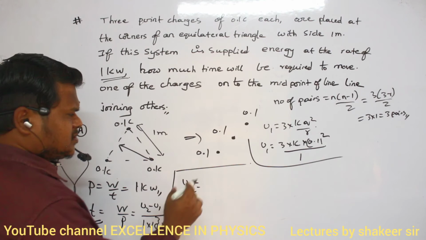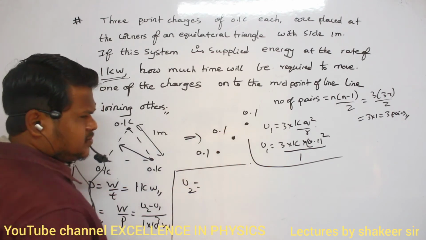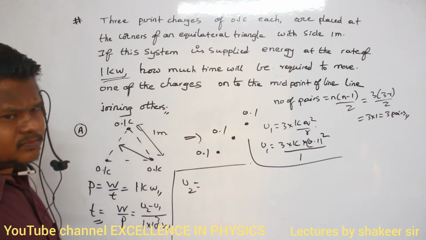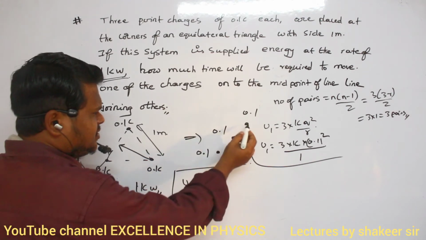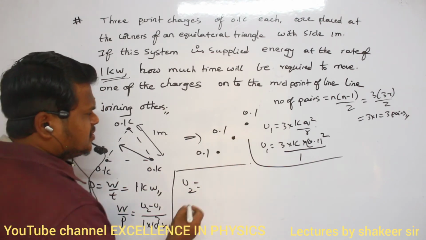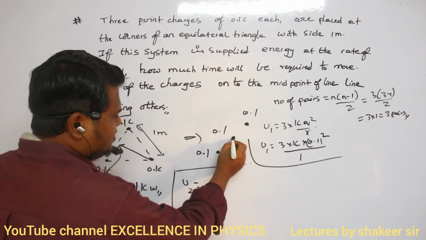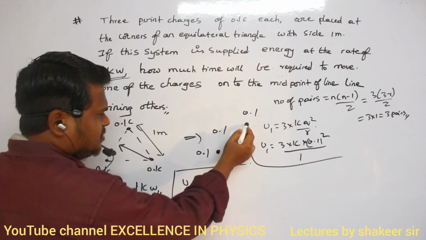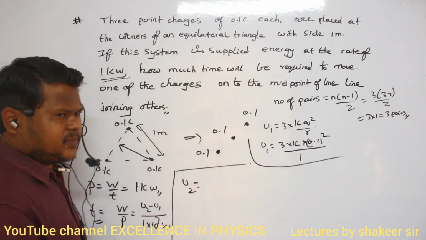Clear now? So this is the arrangement of 3 charges, no? So first of all, how many pairs are present here also? Here also 3 pairs only, 3 charges are present, no? So what are the 3 pairs? This one and this one, first pair. This one and this one, second pair. This one and the last one, third pair.